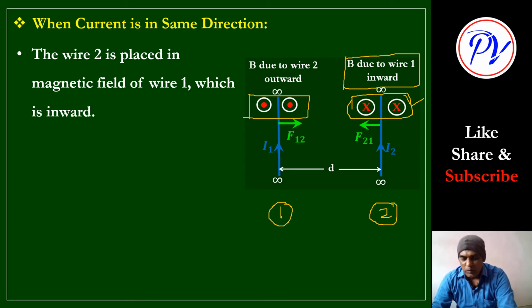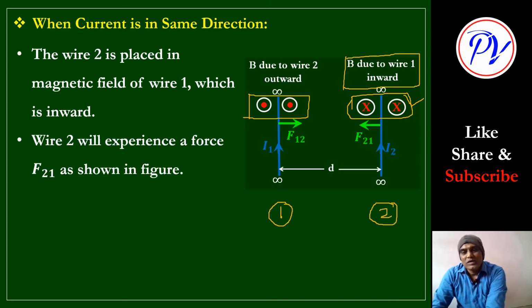Now, this wire 2 will experience a force, let us say F21, means force on wire 2 due to wire 1 as shown in the figure. So as shown in the figure means what? This force, magnitude, and this is the direction towards left. How to decide this direction? I will tell you how to decide the direction first, and then we will talk about the magnitude of that force.